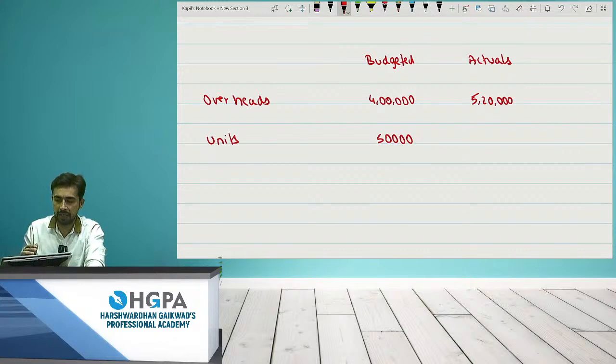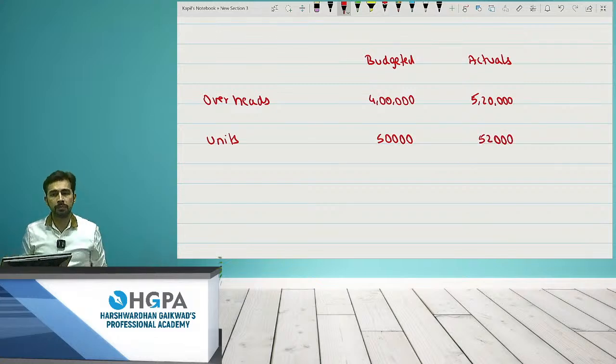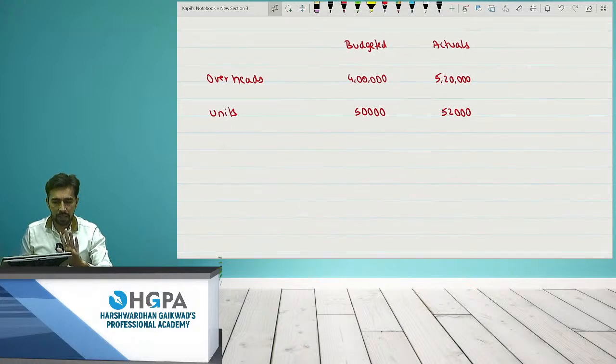Actually, what happened is 5,20,000, but I made, let's say, 52,000 units. I made 52,000 units, right? And now, if I ask you whether it is under absorption or over absorption, can any one of you tell me the answer?